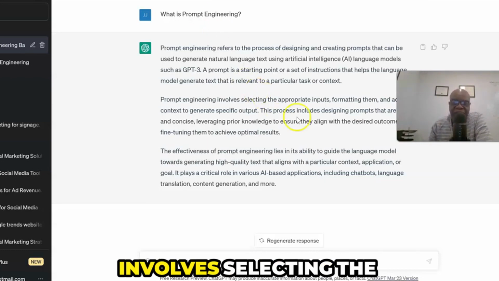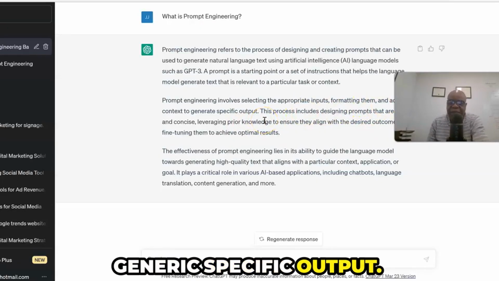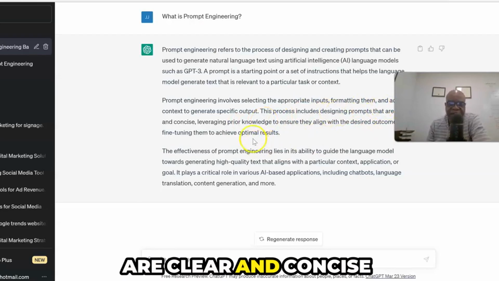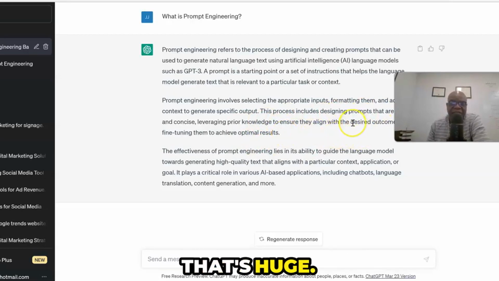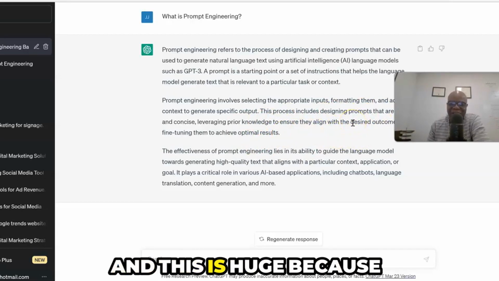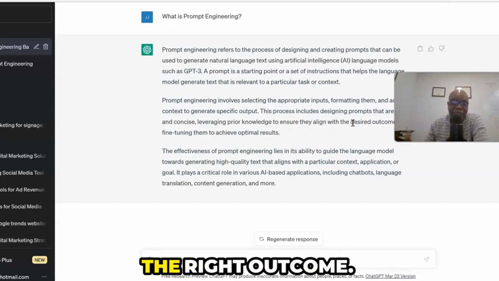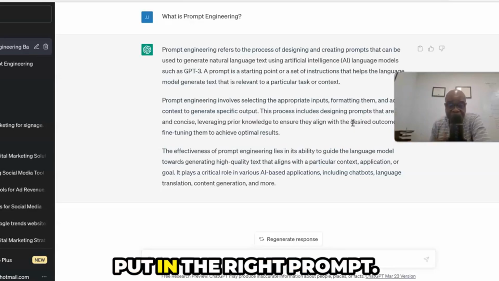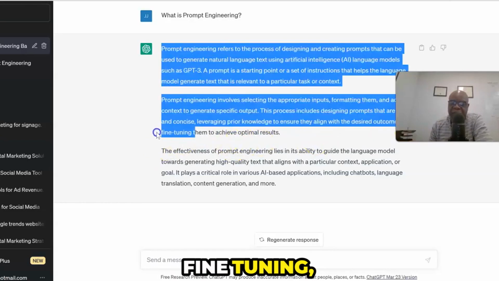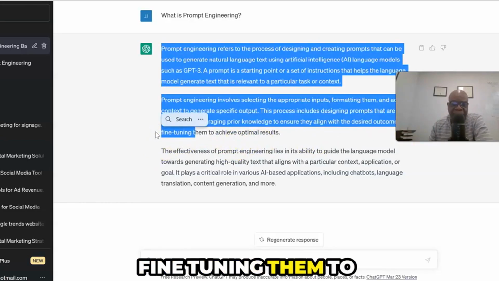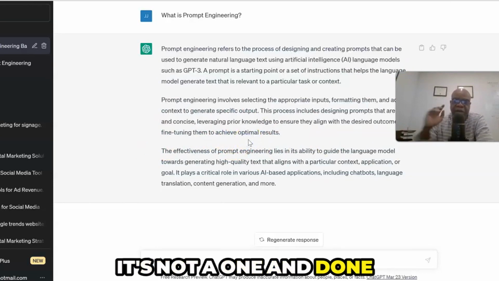Now, prompt engineering involves selecting the appropriate inputs, formatting them, adding context to generate specific output. It also includes designing prompts that are clear and concise, leveraging prior knowledge to ensure they align with the desired outcome. See, that's huge, the desired outcome. And this is huge because you could spend all your time dilly-dallying without having the right outcome because you just didn't put in the right prompt. Okay, now desired outcome and fine-tuning them. Fine-tuning, keep that word in mind, fine-tuning them to achieve optimal results, because it's a fine-tuning process. It's not a one and done process, right?